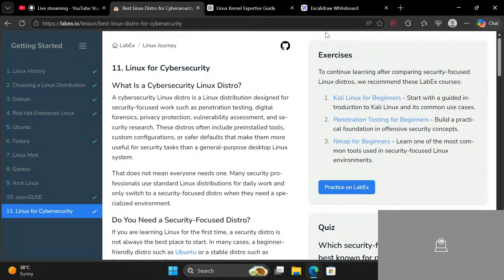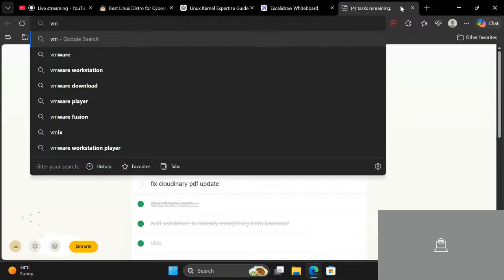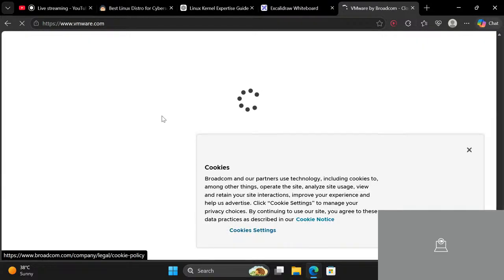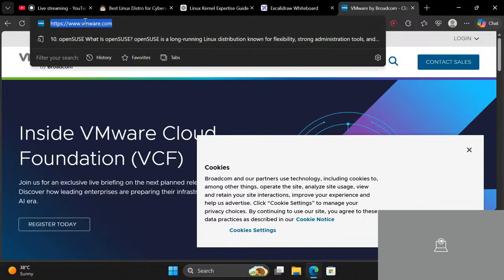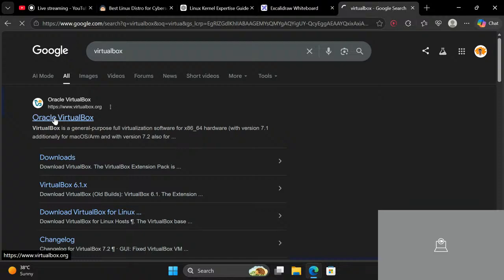So basically there are two famous virtual machine providers. The first one is VMware. You can use VMware, configure it, and install any kind of OS. You can also install Android, Linux, Windows, everything. And another is VirtualBox by Oracle.